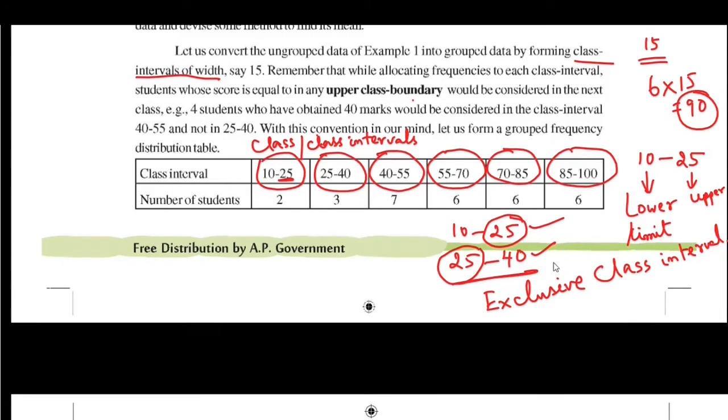In exclusive class intervals, if we have any value equal to the upper class boundary, then that will be considered in the next class. Suppose a student got 40 marks, that will be considered in the 40 to 55 class interval, but not in the 25 to 40 class interval.